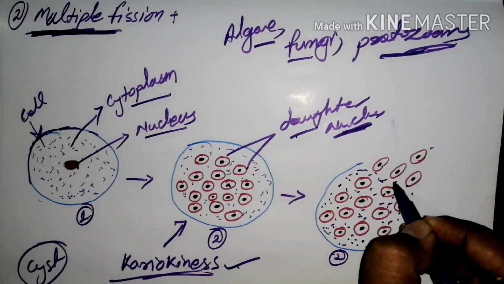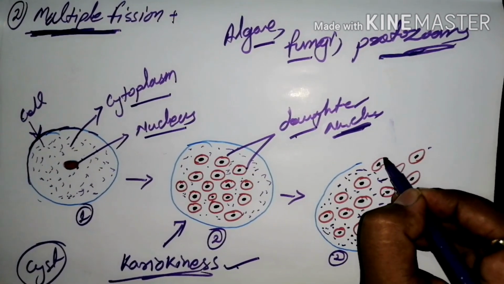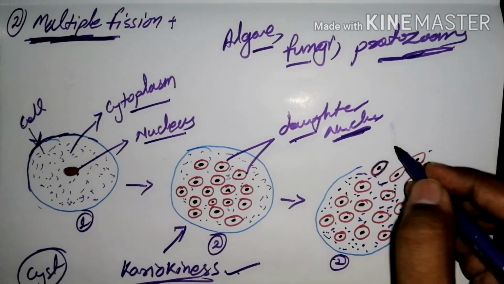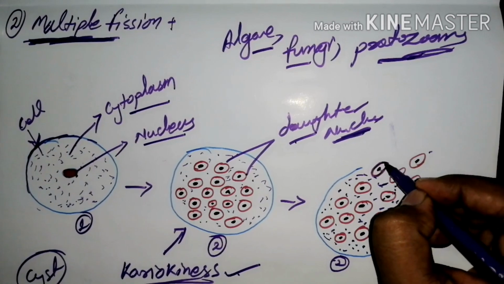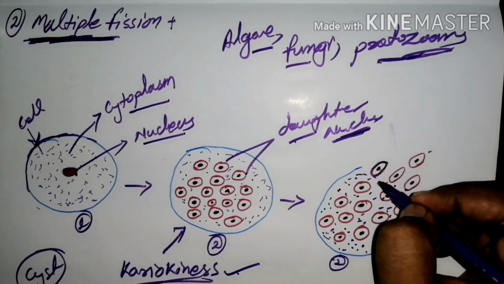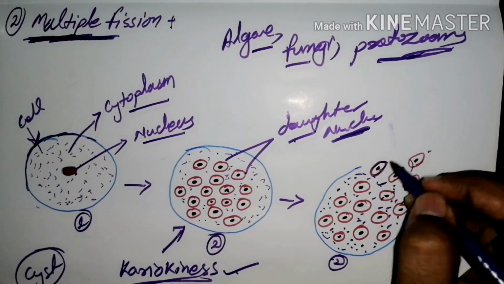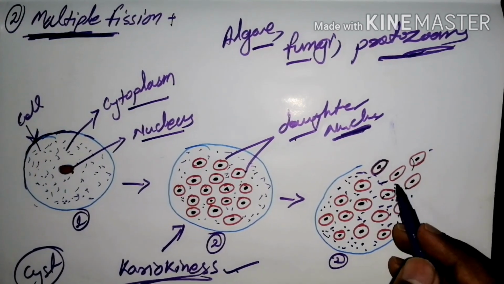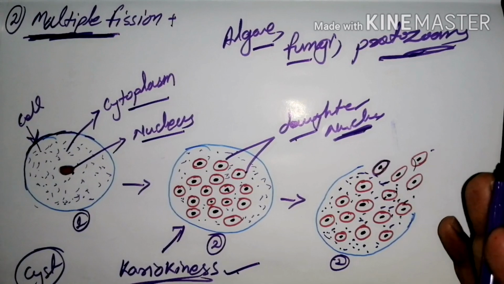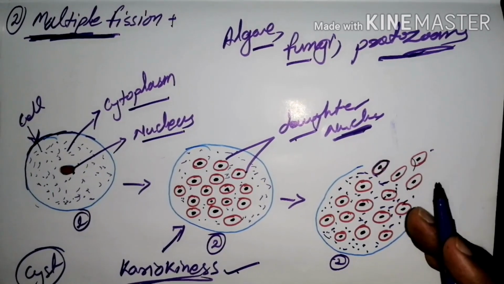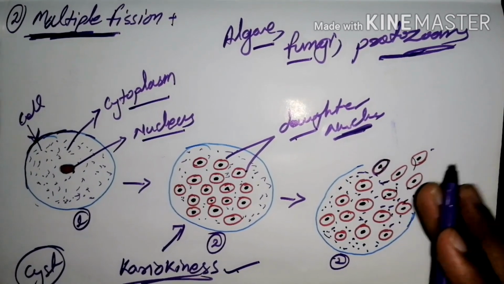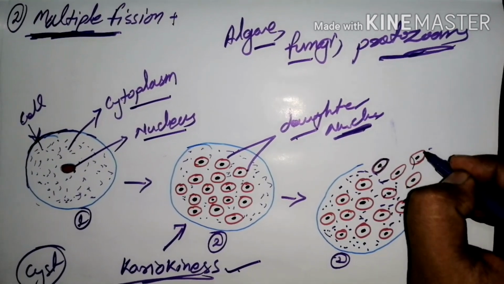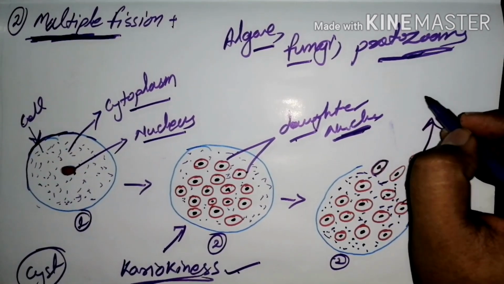So the nucleus is surrounded by some cytoplasm. Then it is going to rupture in favorable conditions as the cyst wall ruptures and the spores are released to give a number of new individuals, which are otherwise known as daughter cells.